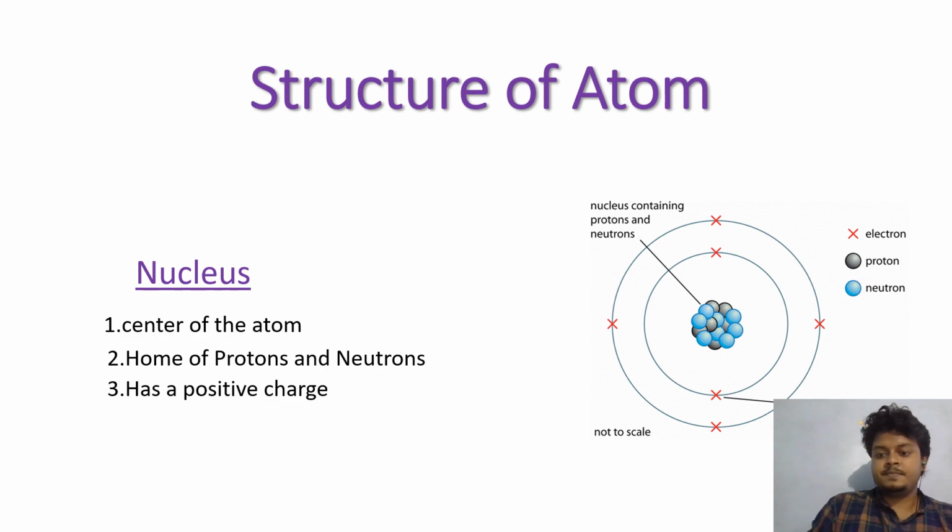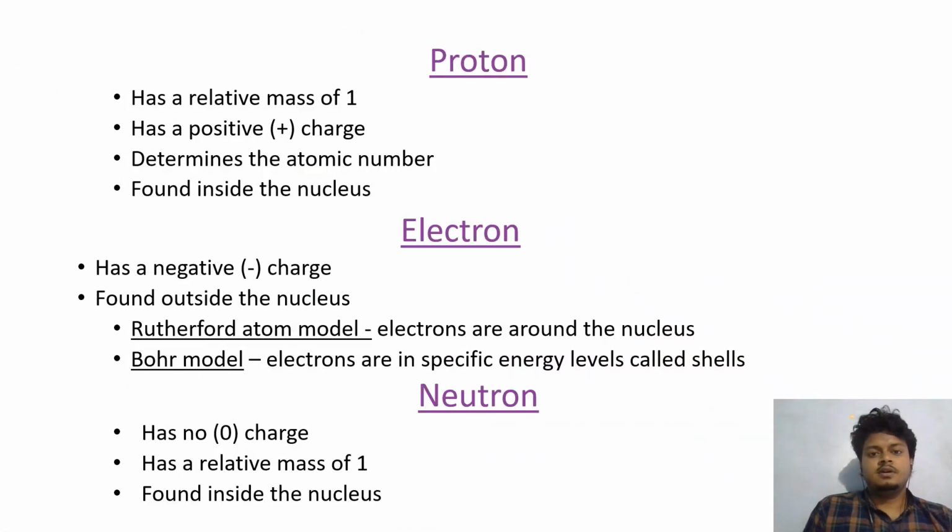Next, now if we talk about the proton, a proton has a relative mass of 1 and is a positively charged particle found inside the nucleus, as we saw in the earlier slide, and the number of protons determines the atomic number. Atomic number is represented by the letter Z. Next, electron.